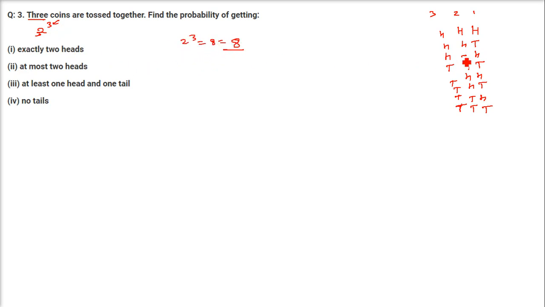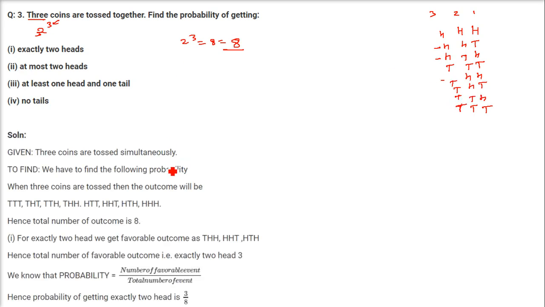Now, exactly 2 heads. This one, 1, 2, 3. Only 3 possibilities are there. So for exactly 2 heads, you have how many possibilities? 1, 2, 3.